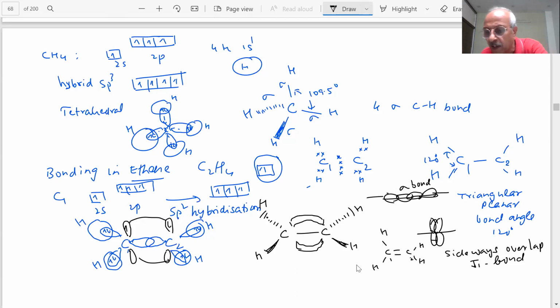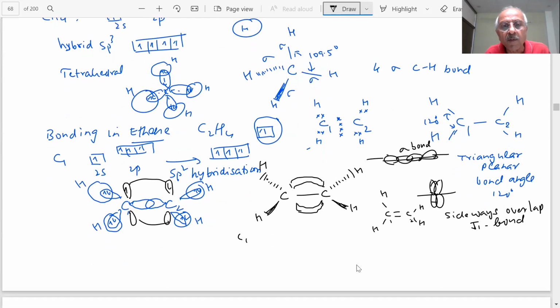Therefore, I can say that carbon 1 is sp2 hybridized. Carbon 2 is sp2 hybridized. So the CH bond means carbon sp2 and hydrogen s orbital, they are overlapping. S orbital of hydrogen and sp2 of this, they are overlapping. Yes, sir. Students, this will be sigma. How many sigma will be there? There will be 4 CH sigma bonds.